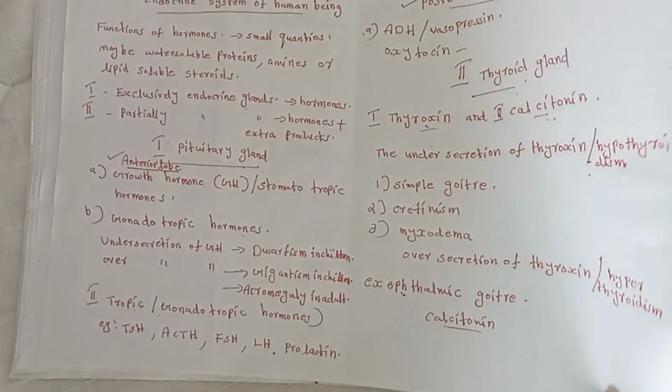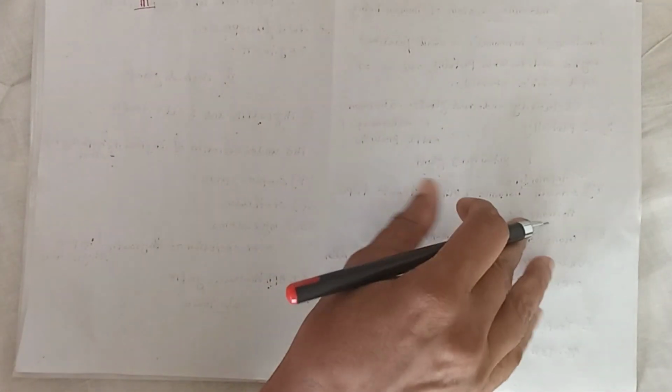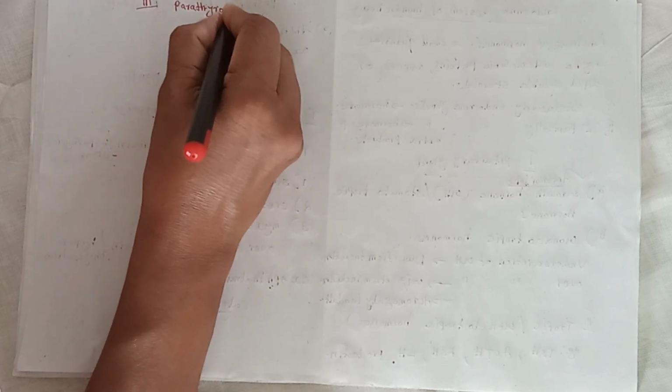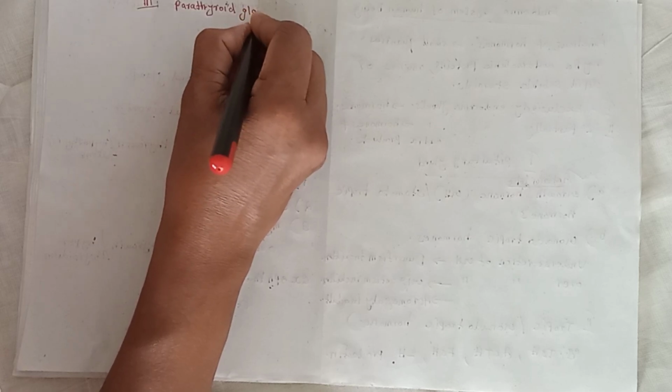Next, the third endocrine gland. First we discussed pituitary, second thyroid gland, the third one parathyroid gland.